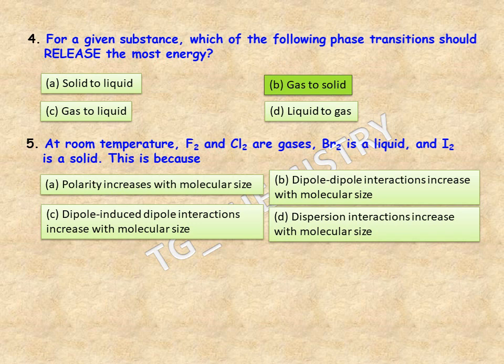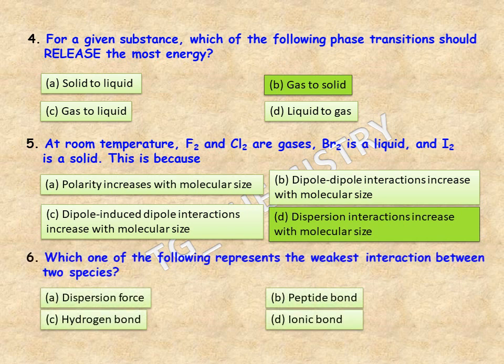Fifth one, at room temperature, F2 and Cl2 are gases, Br2 is a liquid, and I2 is a solid. This is a very common fact, and we all know that for the halogens. And what is the reason for that? So the right option should be, this is actually because of the dispersion interactions. So you can see and easily guess from the options that the right option should be option D, the dispersion interactions which increase with molecular size.